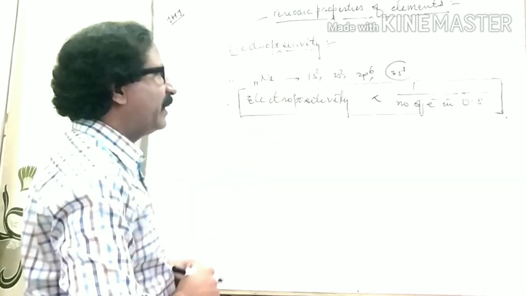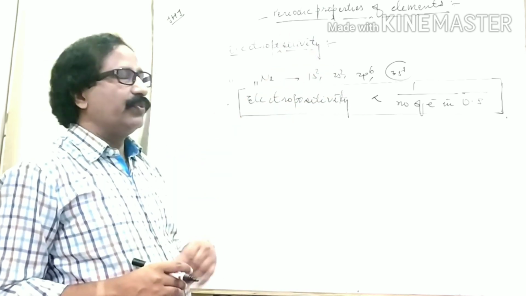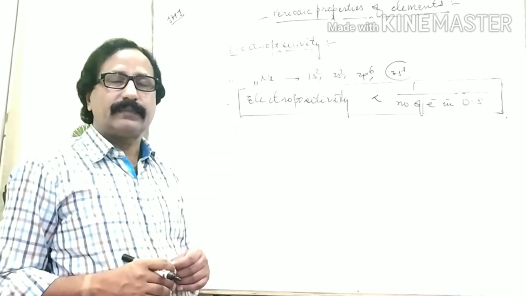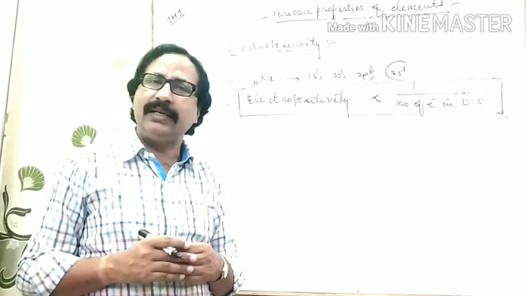And now we have to explain the variation of electropositivity along a period as well as along a group.